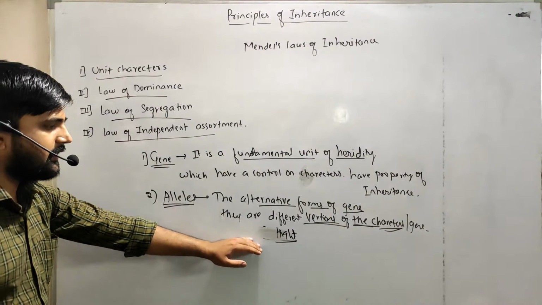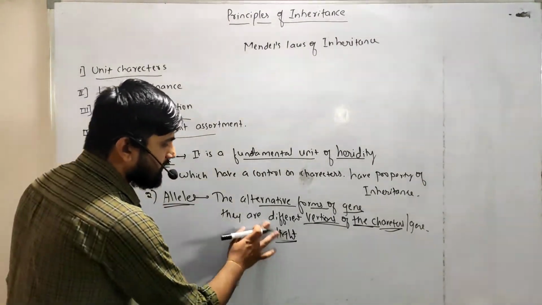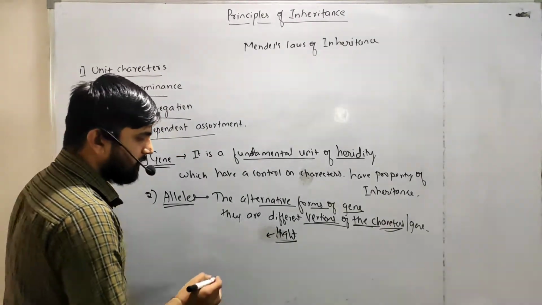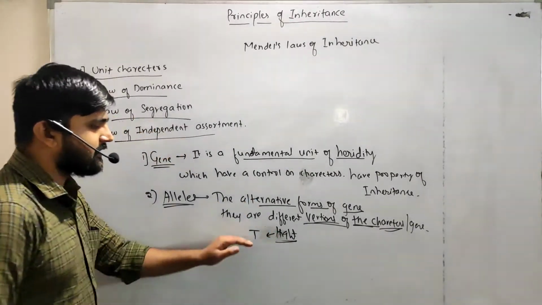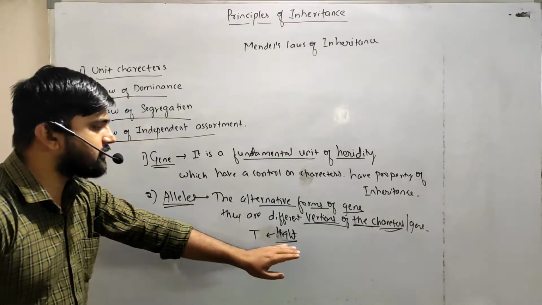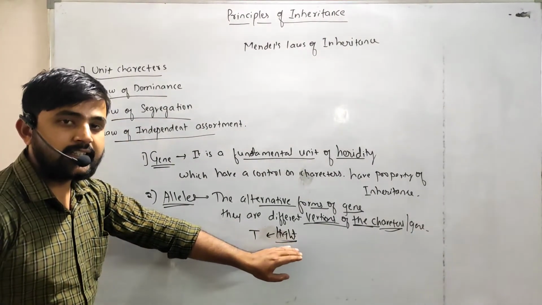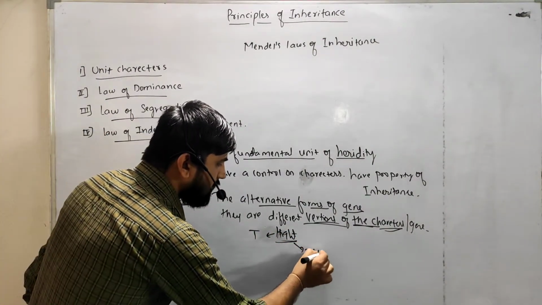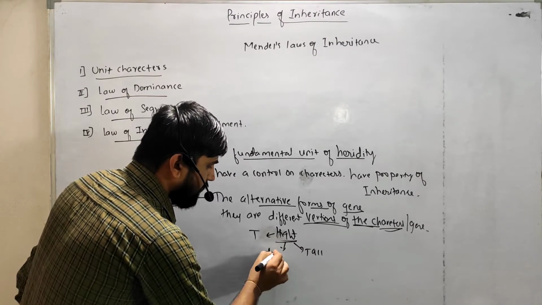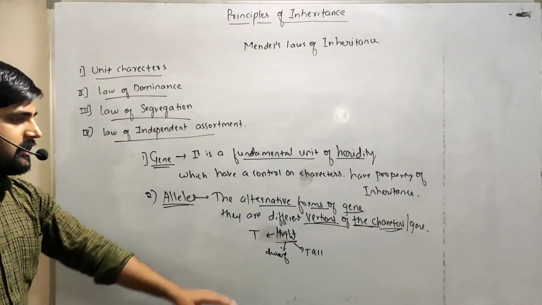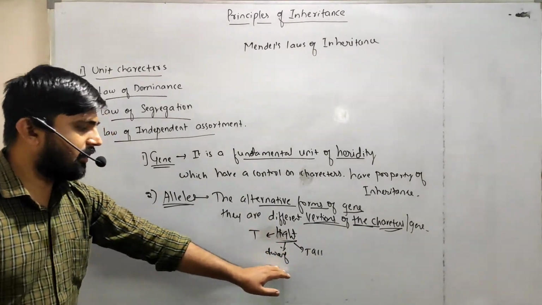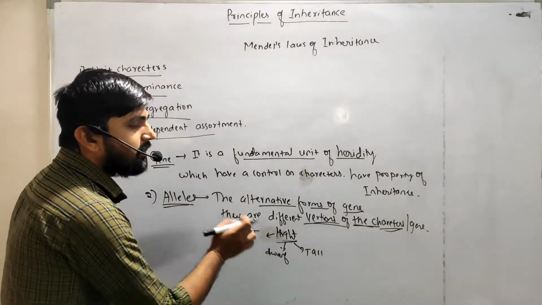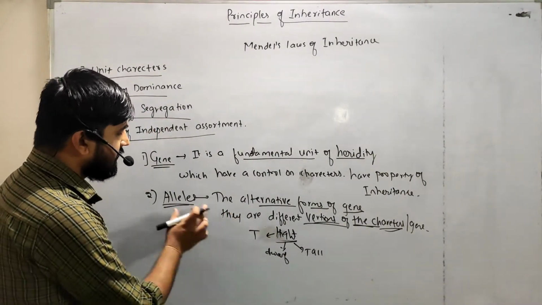This height character is controlled by one gene, capital T. The height may be tall or dwarf, and this tall or dwarf is controlled by the alternative forms of the gene, that is, the alleles.